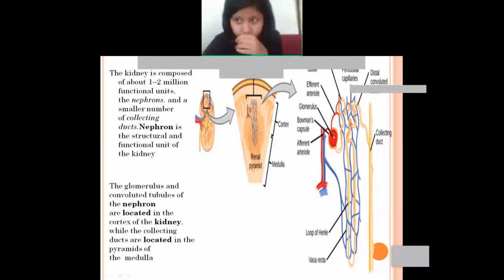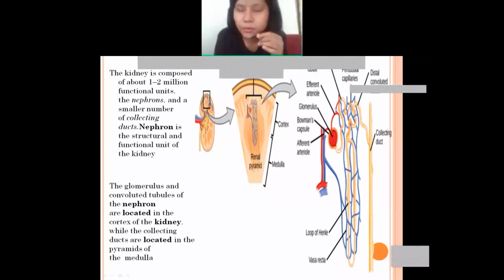In the structure of the nephrons, you will find the glomerulus, and you will also find convoluted tubules. What are those two convoluted tubules? First is the proximal convoluted tubule. Proximal means the near one, the one in front. That is PCT, the proximal convoluted tubule, and next is DCT, the distal convoluted tubule.